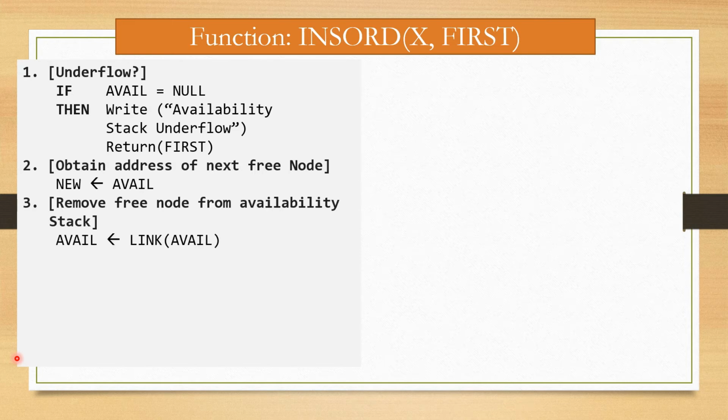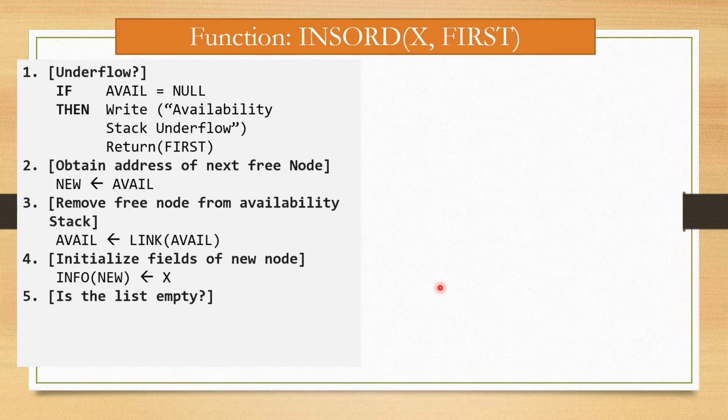Link of avail is assigned to avail. Step number 4, initialize field of new node. Here info of new is equal to x. Step number 5, is the list empty? For this, if first is equal to null, then link of new is equal to null and return new.